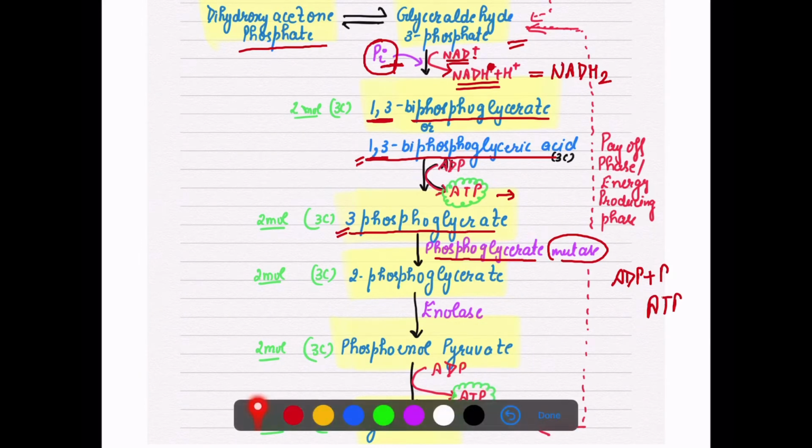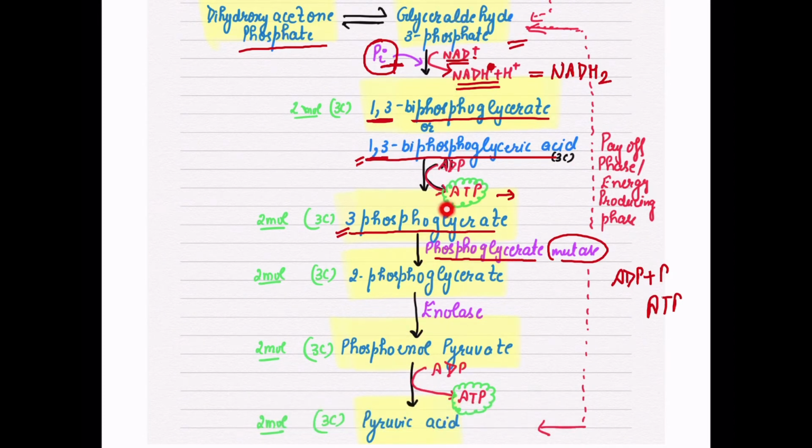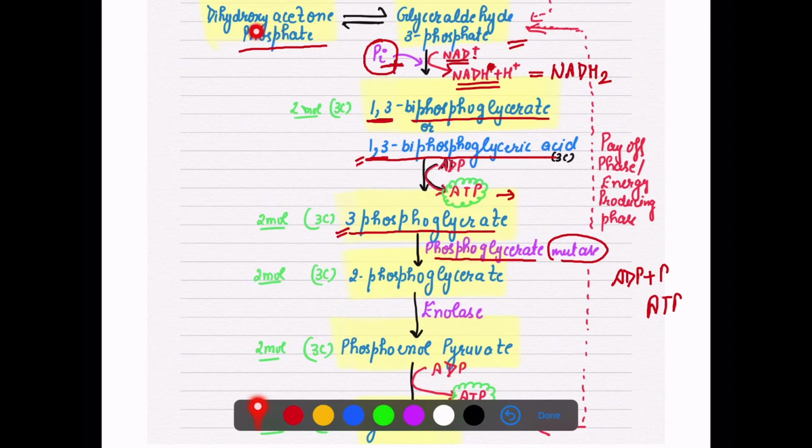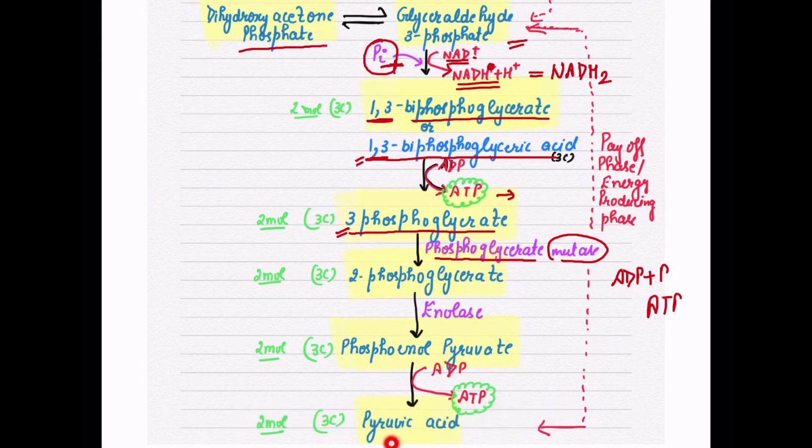Now why have I written 2 molecules here? As you can see, one molecule of pyruvic acid is formed as a continuation from the glyceraldehyde. Second, when dihydroxyacetone also enters into the cycle, it changes into glyceraldehyde, and a second pyruvic acid is formed. So in total 2 molecules of pyruvic acid are formed here.